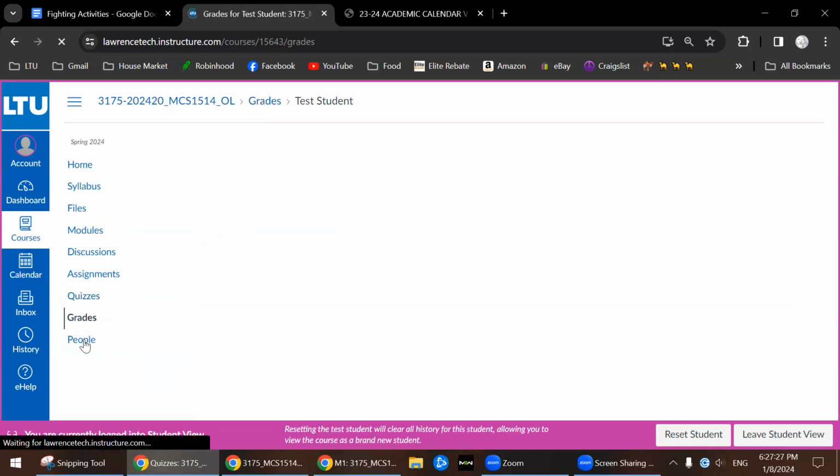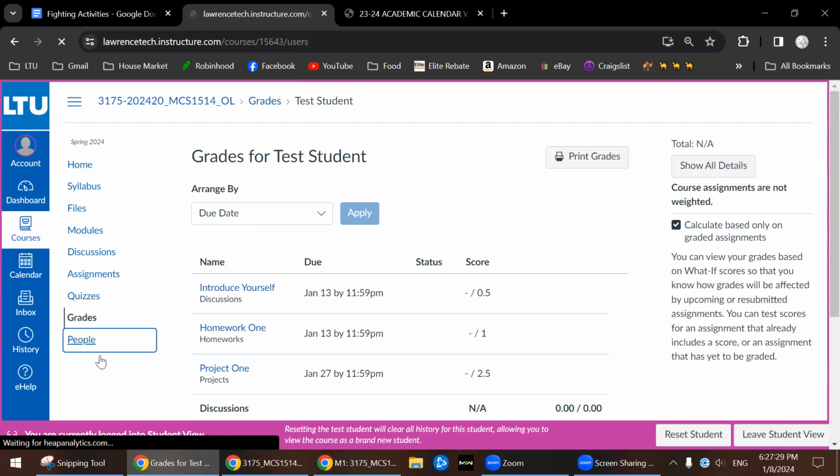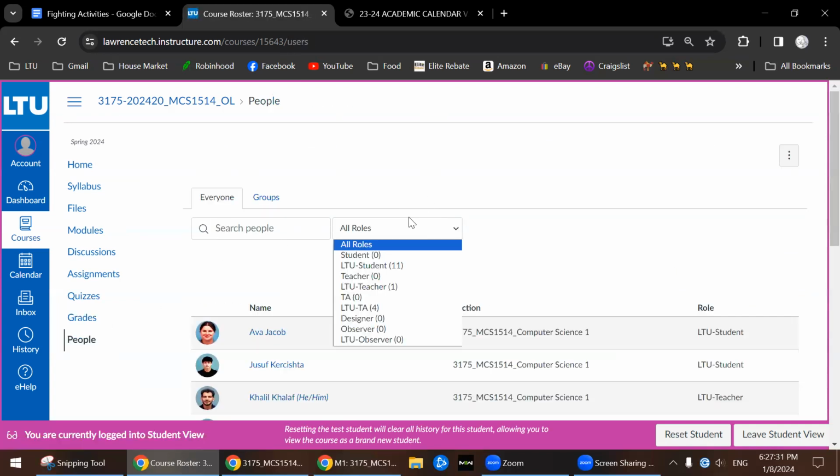The grades and your fellow students in this class. So all roles, we have 11 students and you have 1 teacher and you have 4 teacher assistants. Anytime you need help, you can reach out to me.